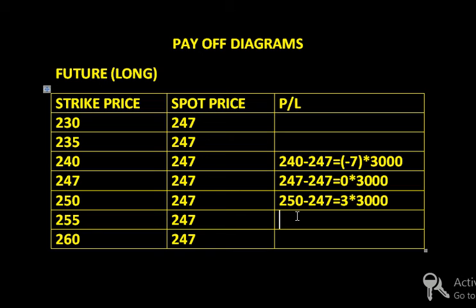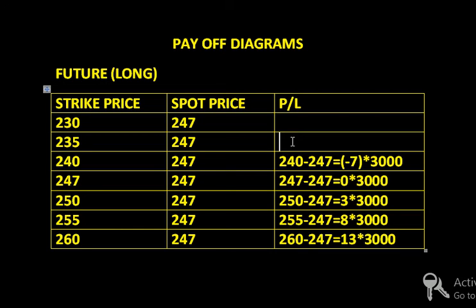We are going to make the rest of the calculation. 255 minus 247 equals 8 rupees into 3000. Here I am making 24,000 rupees in my favorable position. If the price goes up to 260, 260 minus 247, here I am going to make 13 rupees into lot size, that is 39,000 rupees. Again, this is my favorable position.